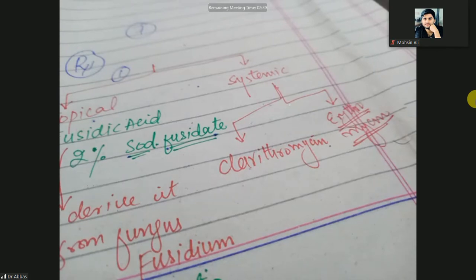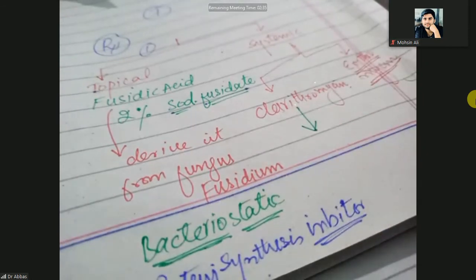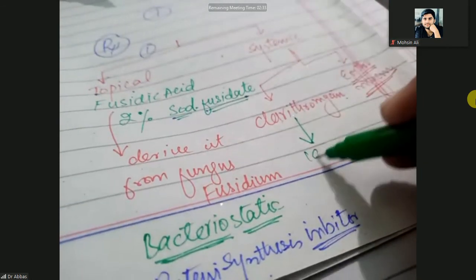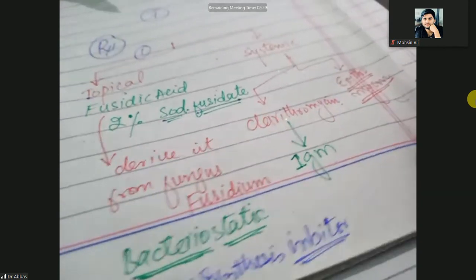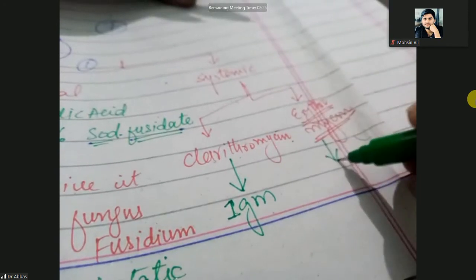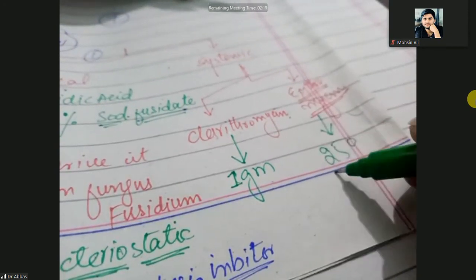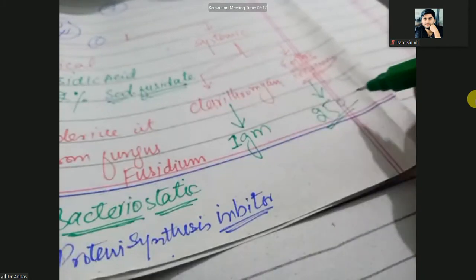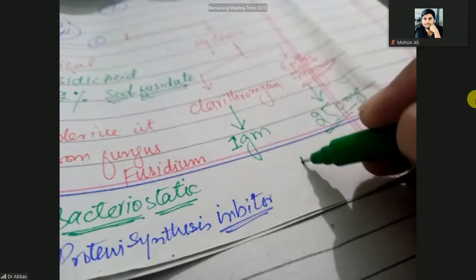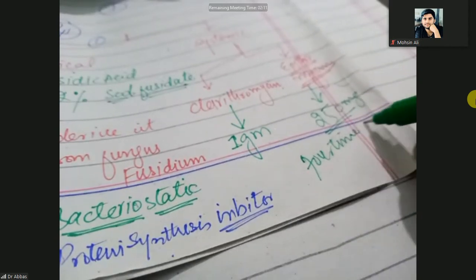Okay. So when clarithromycin is more potent, you will give 1 gram. If erythromycin is less potent, you will give 250 milligrams 4 times a day.